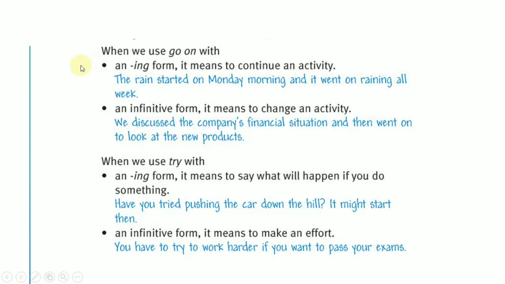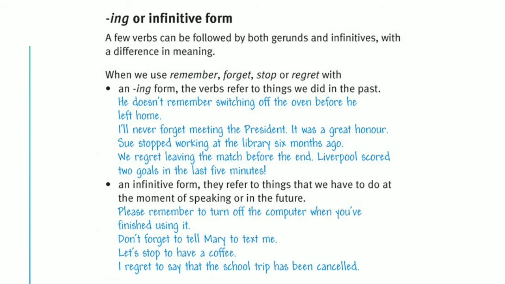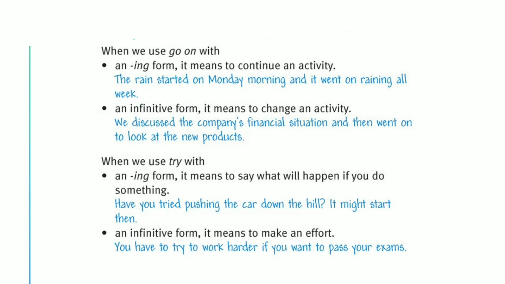Next, before the main verbs remember, regret, and forget, also stop. But when we use go on as the main verb, followed by ing form, it means to continue an activity. The rain started on Monday morning and it went on raining all week. Went on in here means continue.